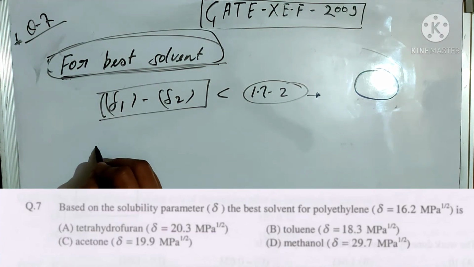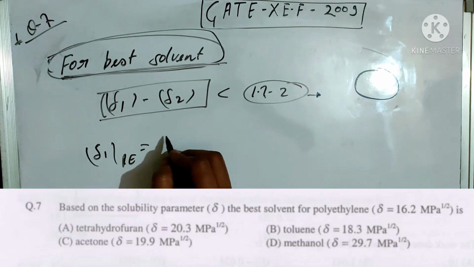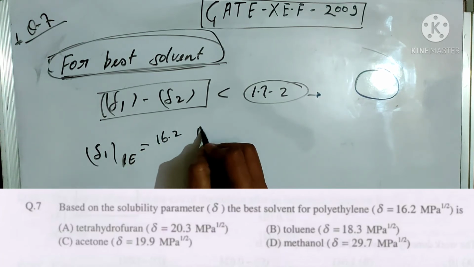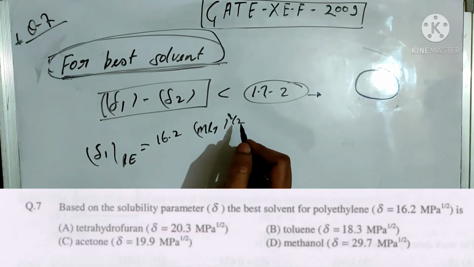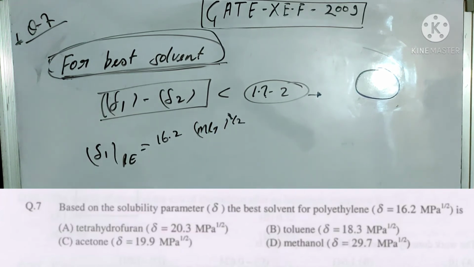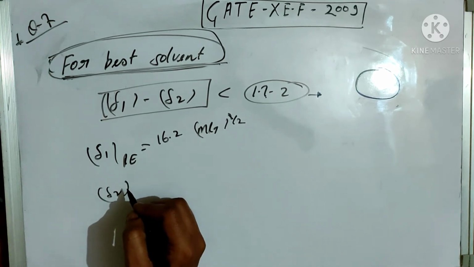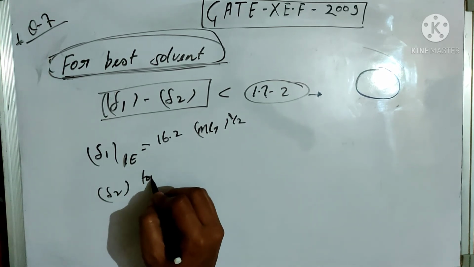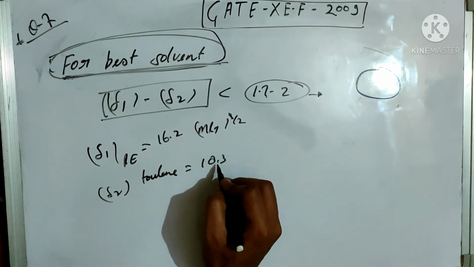In the given question, the solubility parameter of the polyethylene is given as 16.2 megapascal square root, and after checking the options, the solubility parameter of the toluene is given as 18.3.